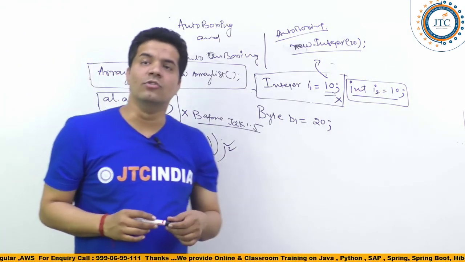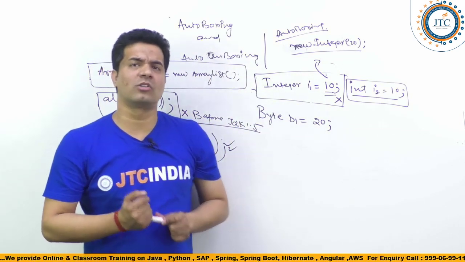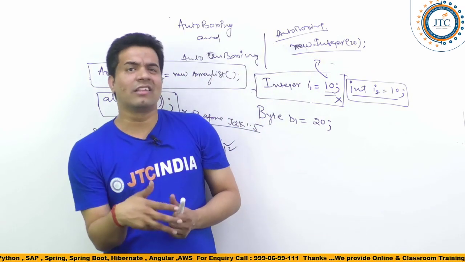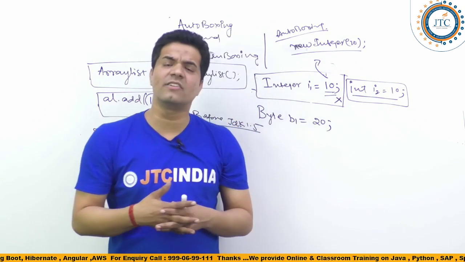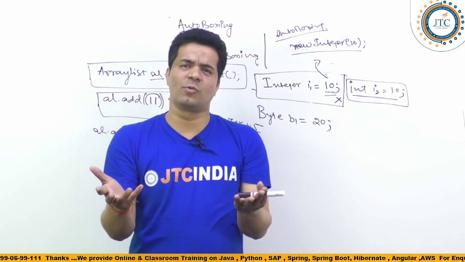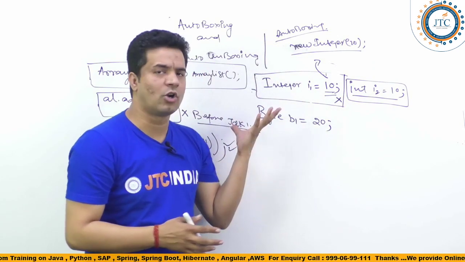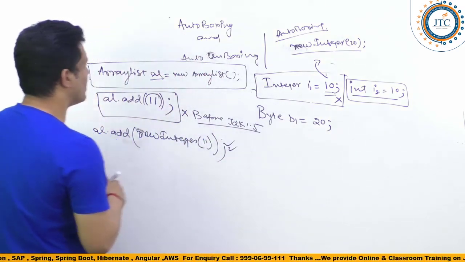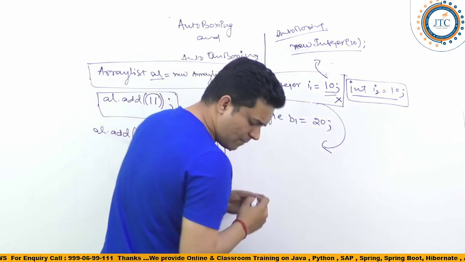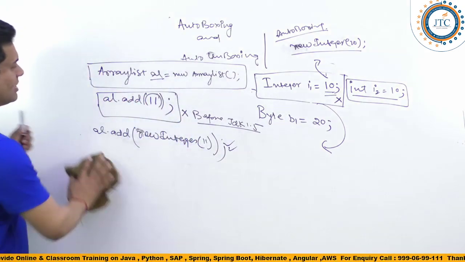If I tell you, in the current scenario there is no real need to talk about auto-boxing and auto-unboxing. Why did I say that? Because some of you think it is a very important concept. Yes, it is an important concept, but by default it is automatically processed in your programs, so you need not worry too much about it. Auto-unboxing I'll explain here. But before that, understand one more thing.